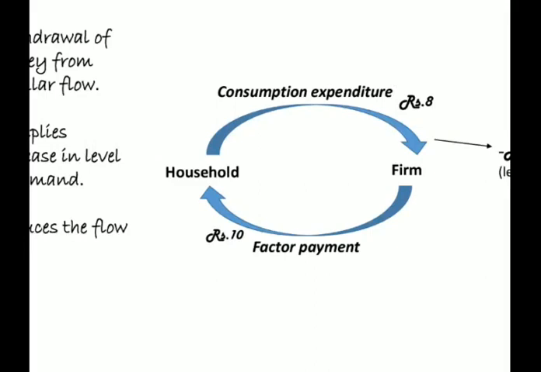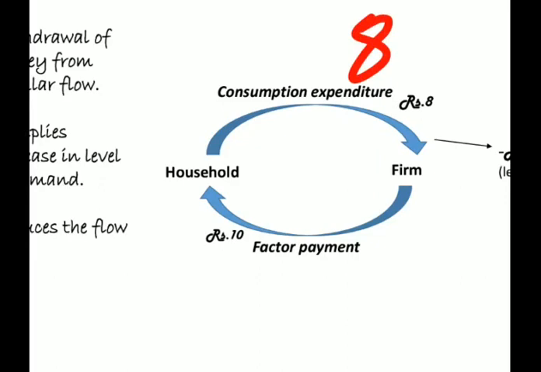If the firm used to pay rupees 10 and the consumer used to spend rupees 10, but now the firm pays the same rupees 10 and the consumer spends only rupees 8, then he is decreasing his demand. And I'm talking about only one person.